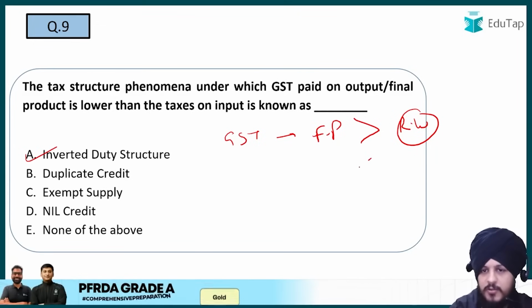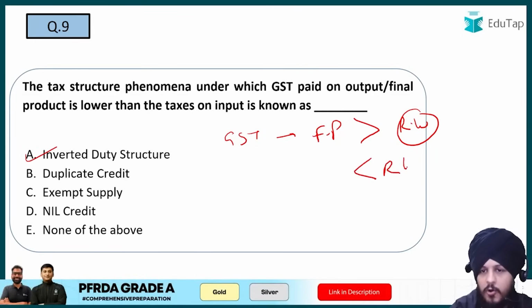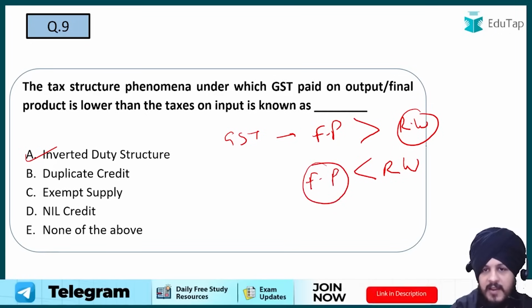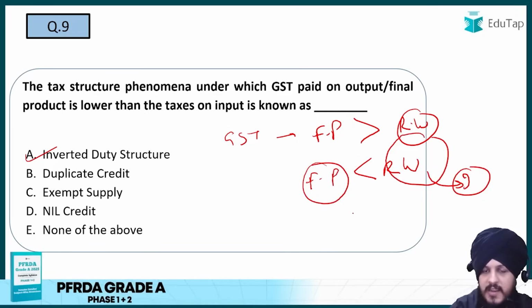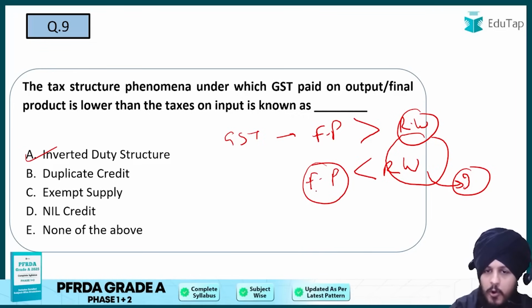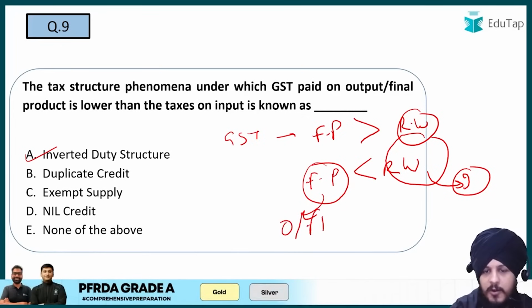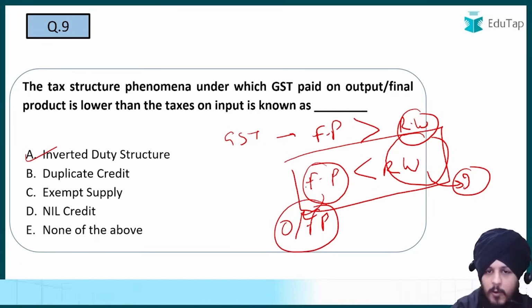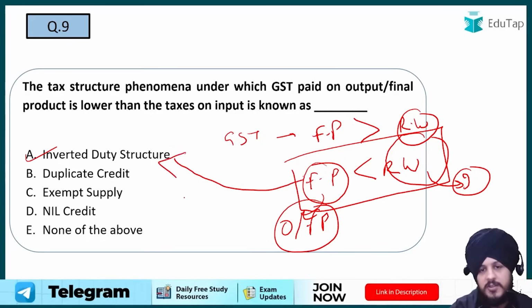So in this scenario, the GST on the raw material is going to be higher than basically the finished prices, right? So here raw material is basically the input that we are using, and the finished product is the output, or you can say the final product that is there as a part of the supply chain. So this scenario happens in case of what? It happens in case of inverted duty structure. So A is going to be the answer regarding this question.